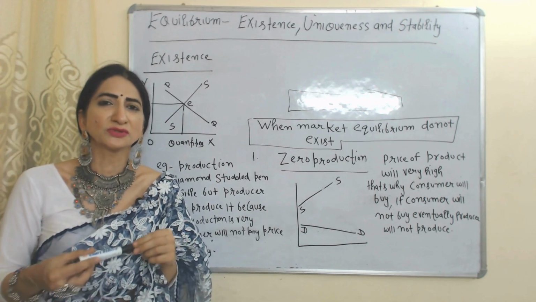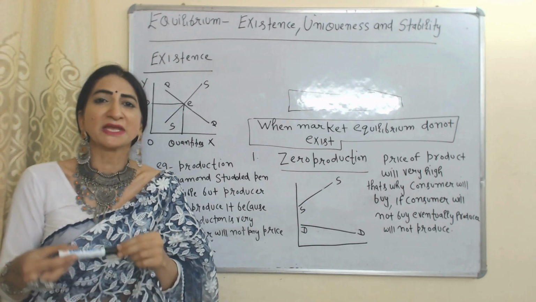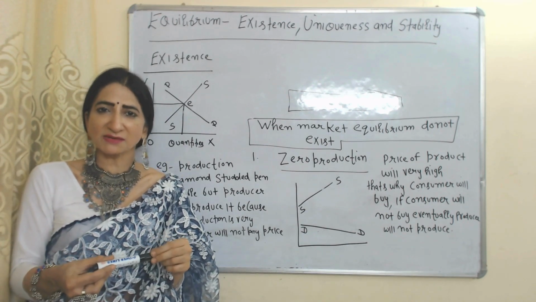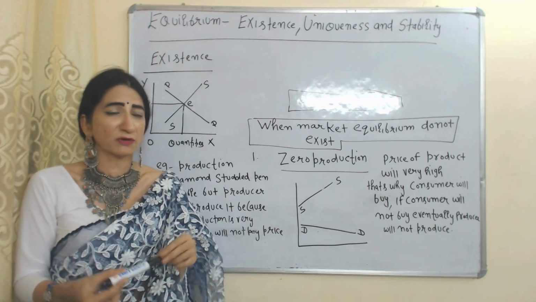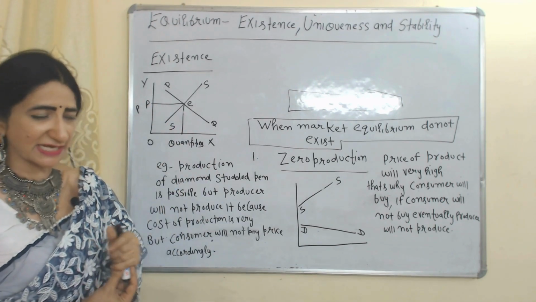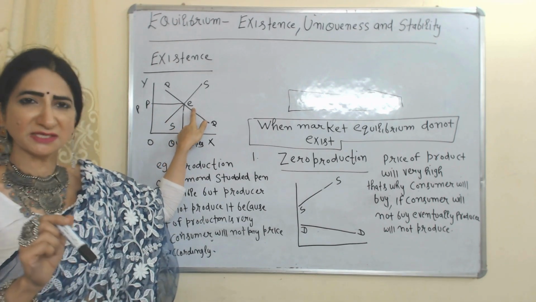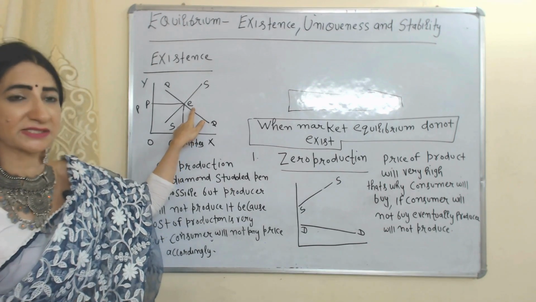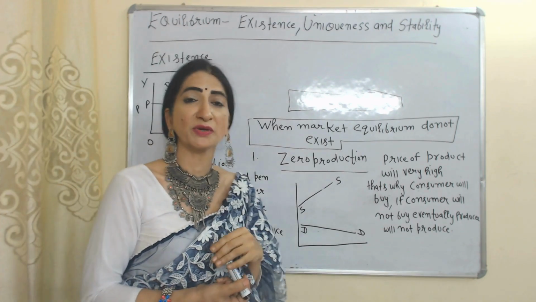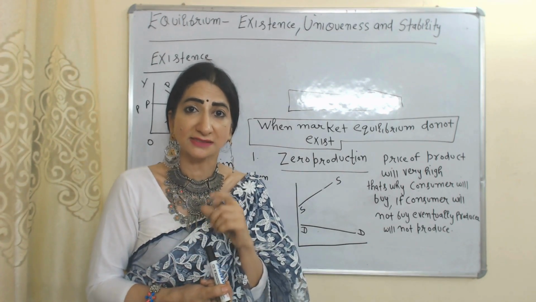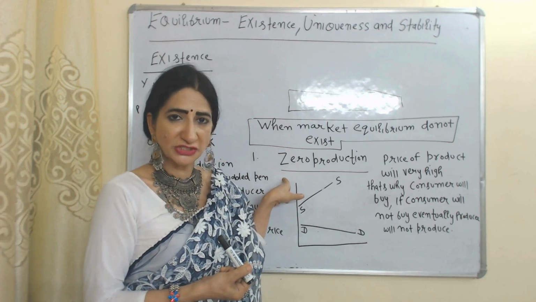Today we are going to talk about existence, uniqueness and stability in market equilibrium. First of all, we are going to talk about existence. At this point E, you can see market equilibrium exists, but there are some cases when market equilibrium does not exist. First is the zero production case.